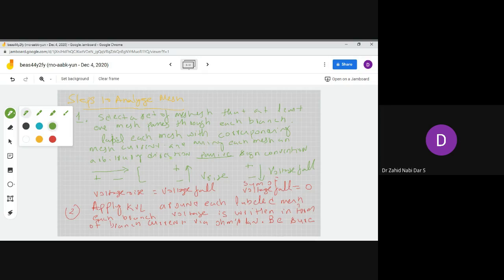Be sure to relate current direction and voltage polarities according to passive sign convention. So this is a very important point over here. This is the second most important point.